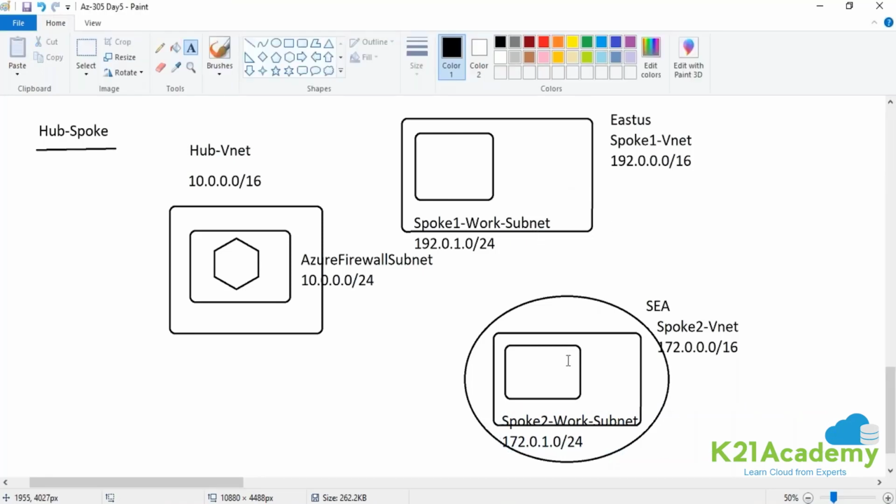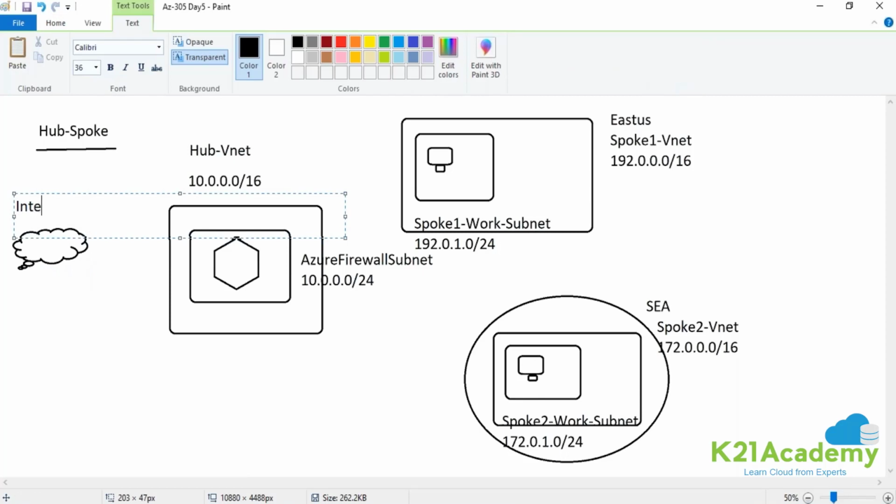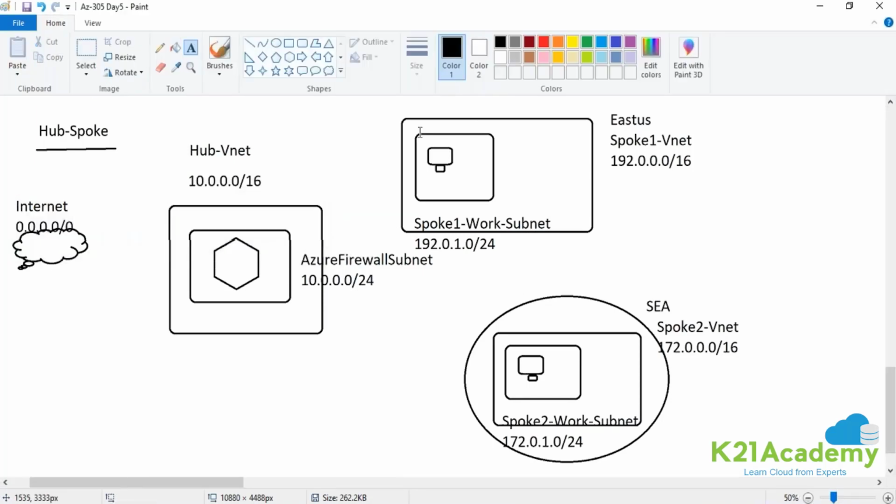Now guys, we have multiple networks, and one network belongs to a different region altogether. Now I have hundreds of resources available in this subnet, and I want the entire traffic of this subnet to hit the firewall before going to the internet. This is your internet, and how do you denote internet? 0.0.0.0/0, right? I want the entire traffic for this subnet to hit the firewall and then go to the internet.